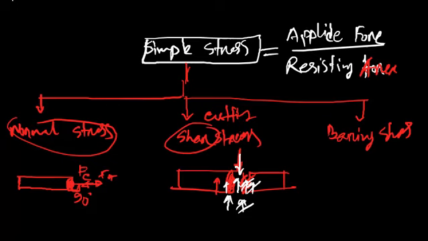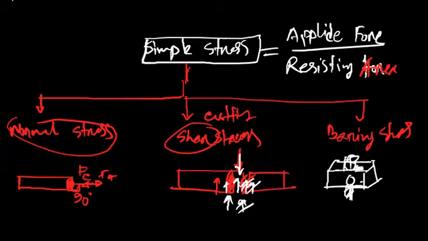And then bearing stress. This means contact pressure between two bodies. If we draw again, this is the nut and bolt. Maybe we are familiar with nut and bolt.